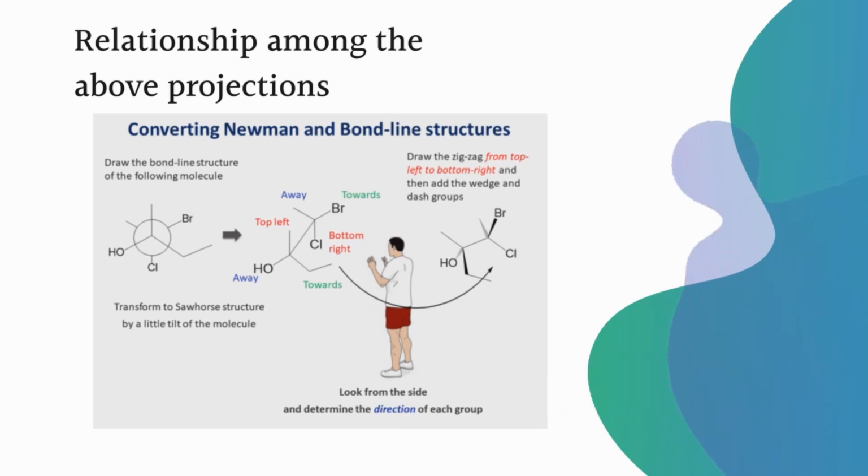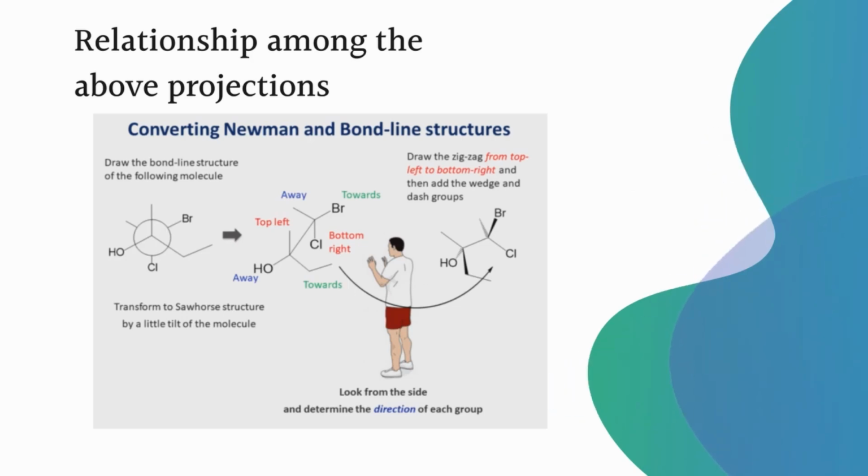The first, front carbon atom is attached to one hydroxy group, one methyl group and one ethyl group, and the second, rear carbon, represented as a circle, is attached to one methyl group, one chloro and one bromo group. If we observe this molecule from the front side, we can see the hydroxy group attached to the front carbon atom and the methyl group attached to the rear carbon atom.